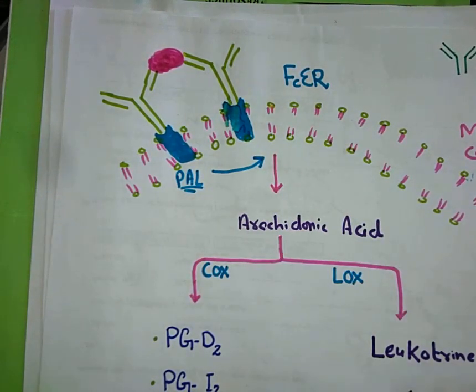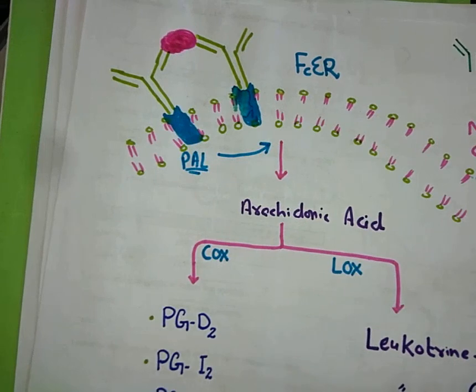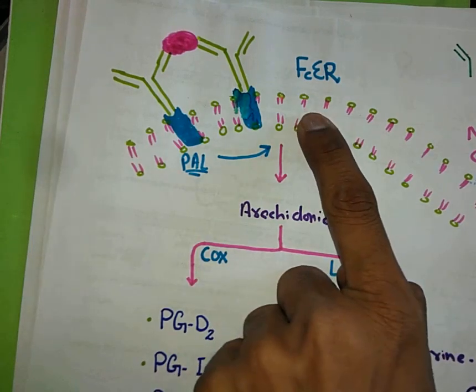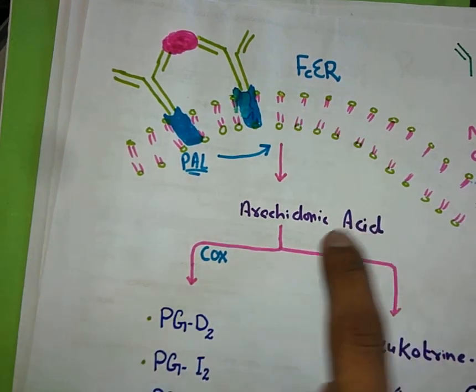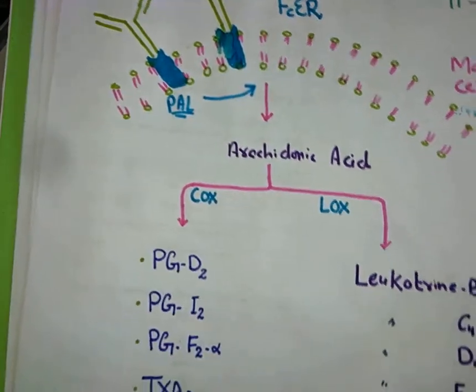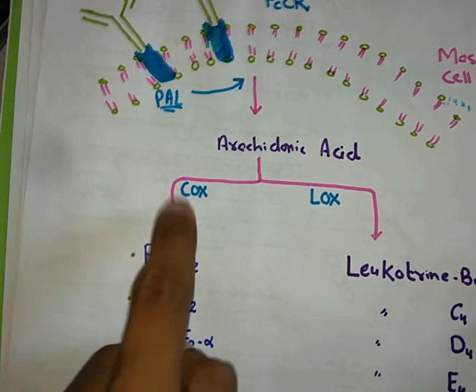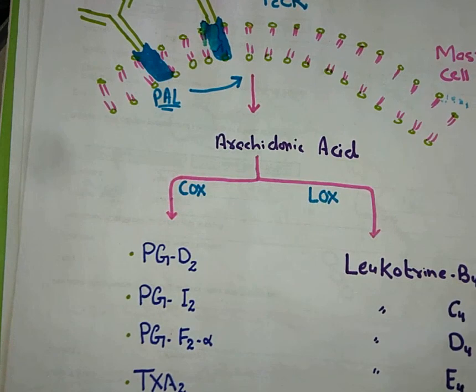We know that the mast cell has a cell membrane, and the cell membrane is made up of phospholipids. Now phospholipase A will start converting this phospholipid membrane into arachidonic acid, and on the arachidonic acid two enzymes, cyclooxygenase and lipoxygenase, will act.